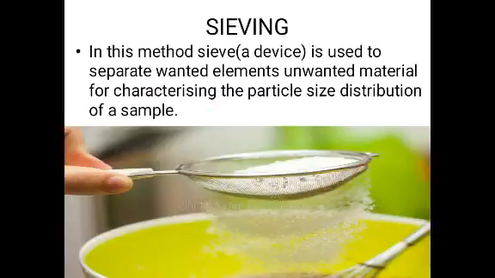Sieving. In this method, a device named sieve is used to separate unwanted material from the wanted elements for characterizing the particle size distribution of a sample. Here you can see in the picture, a sieve is used to separate larger size particles from the smaller size particles.